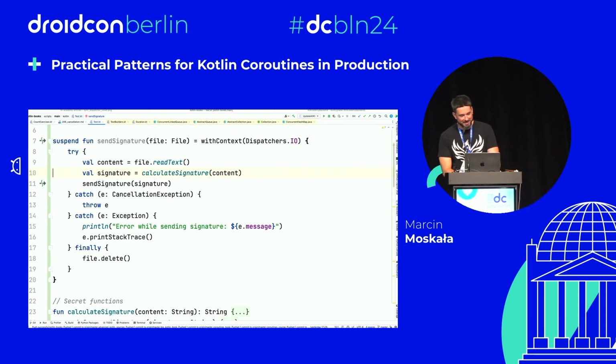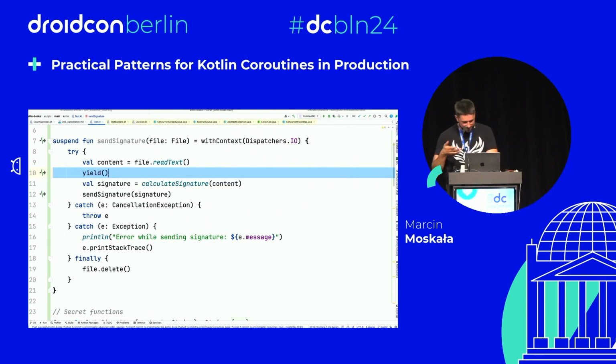Yes, of course, inject the dispatchers, but again, that's a simplification. We inject dispatchers because of testability, so that on test we can replace them. Marcin, I have a question. Is there a reason you're using yield or catching the cancellation exception instead of using ensureActive? It's more or less the same. And in this case, it's the same.